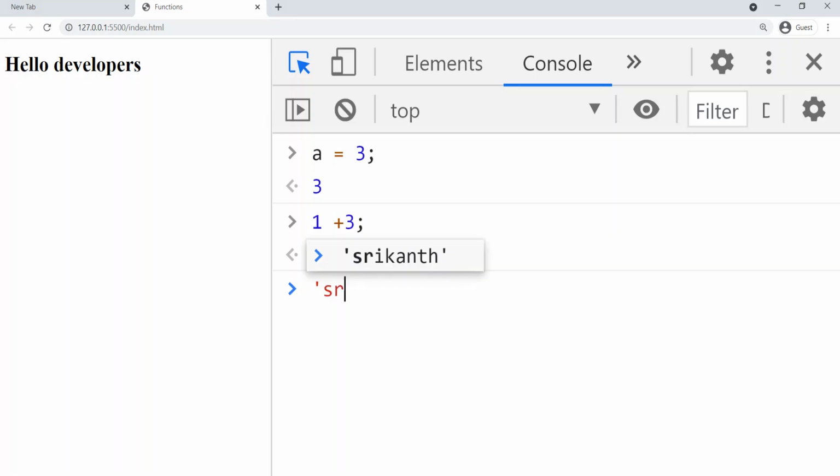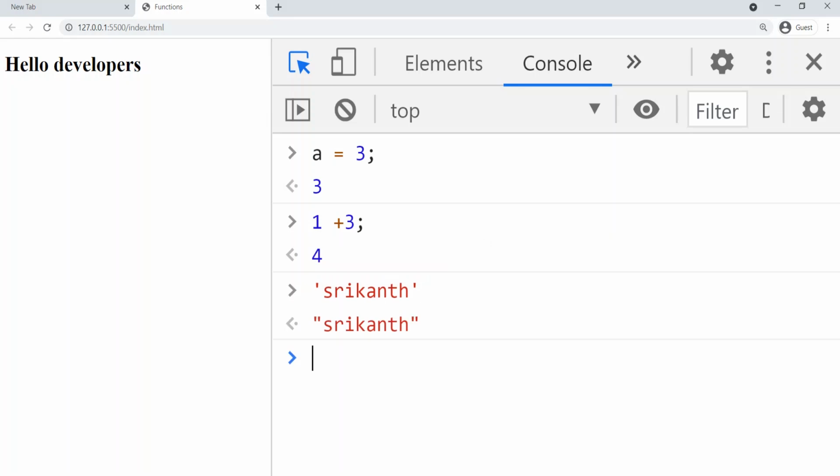And I can write something like "Srikanth". This is evaluated as a string type, so I'll get the string Srikanth. And I can write a number like that; it is evaluated as a number type, and I'll get the same number as output. So these are all examples of expressions.